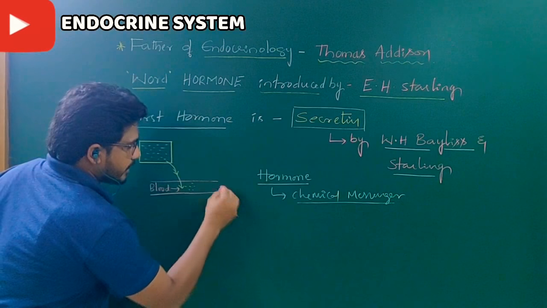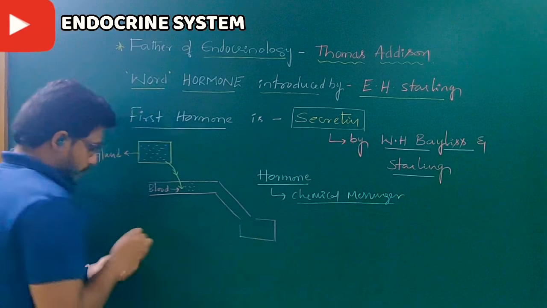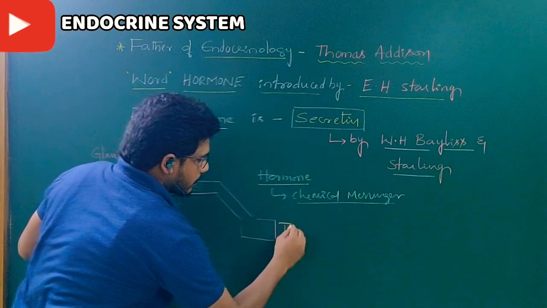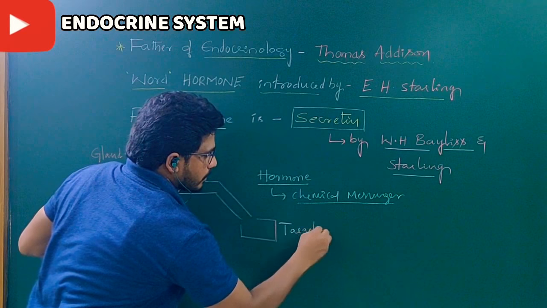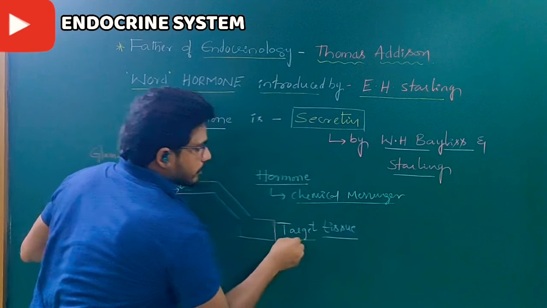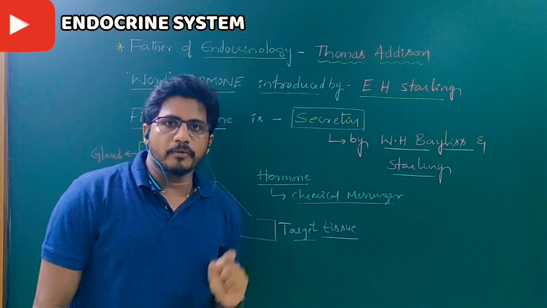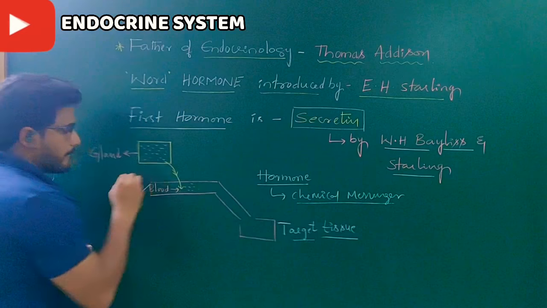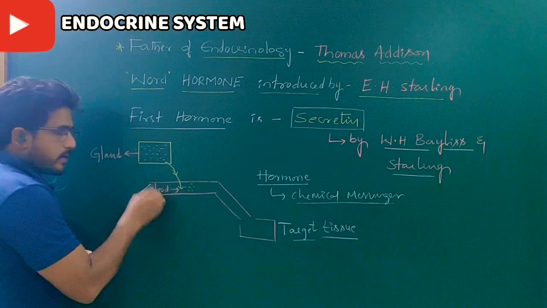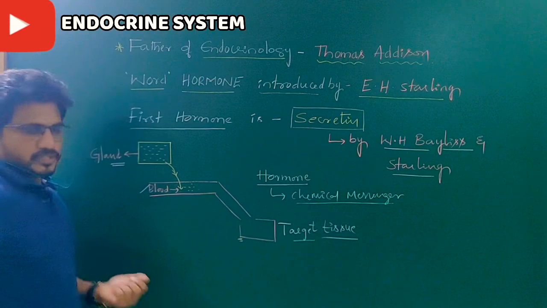Then the blood carries them to particular parts, which we call the target or target tissue. Blood helps to send the hormone to the target tissue. Without blood, hormones cannot reach their destinations from their sources.